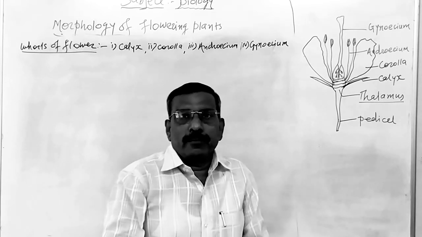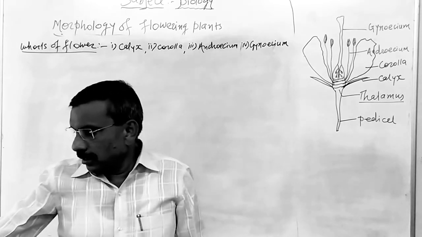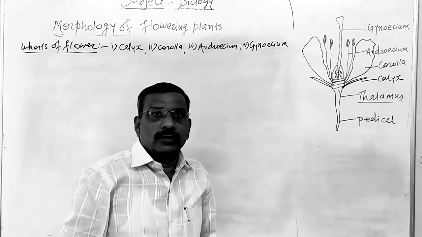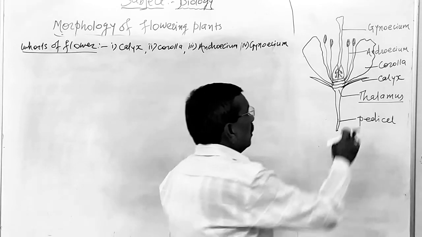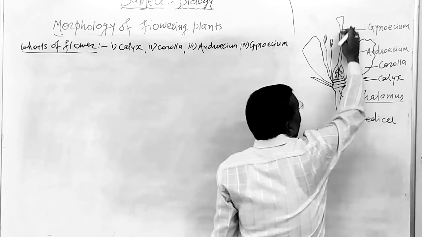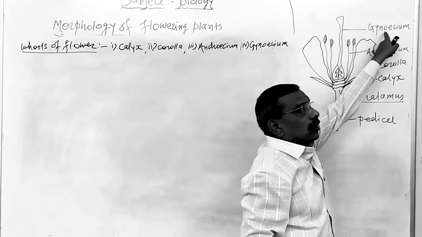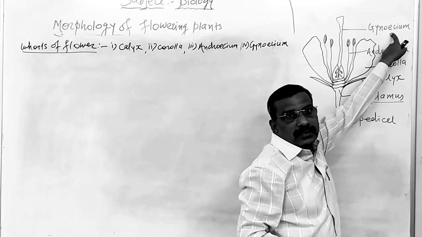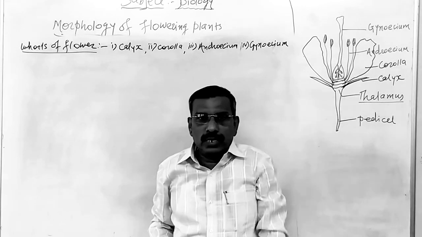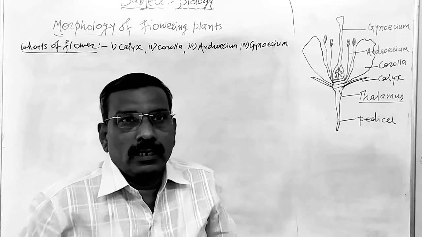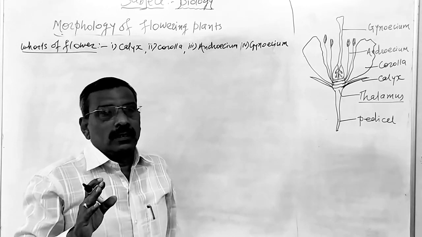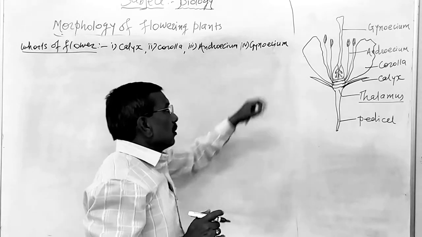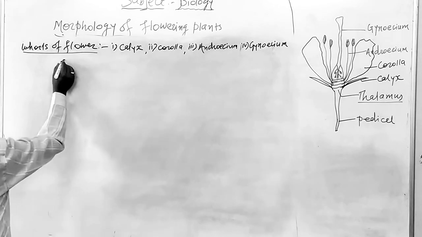In the yesterday lecture, we studied androecium as the male reproductive whorl of the flower. Now, today we are going to study the fourth and innermost, female reproductive whorl of the flower. That fourth and innermost female reproductive whorl of a flower is known as the gynoecium. In Marathi, we call it Stree Keshar Mandal. Thus, we are going to study gynoecium in detail.